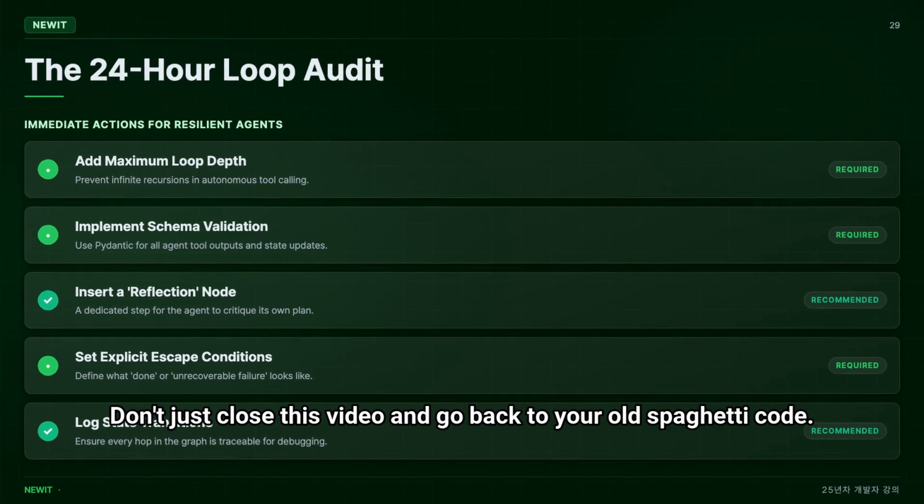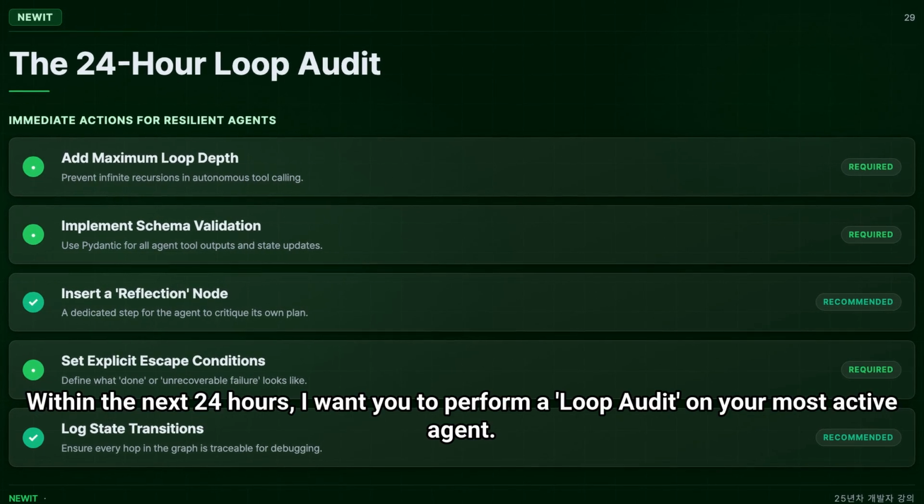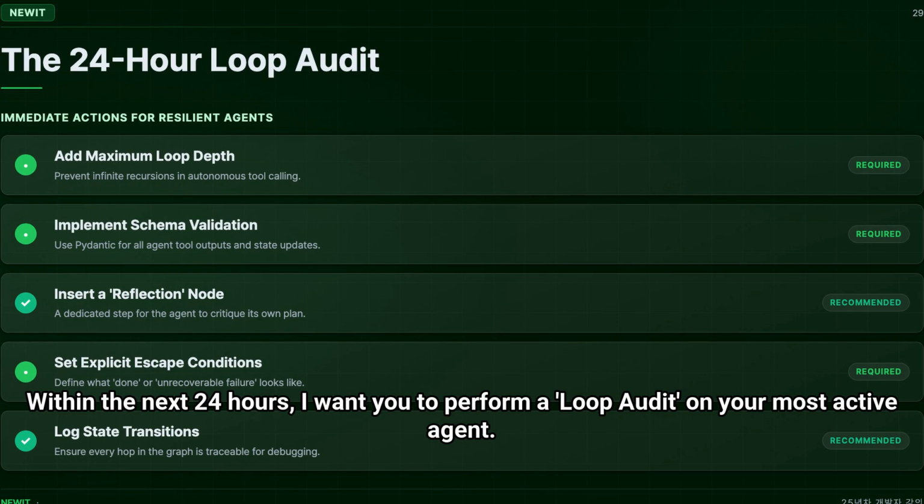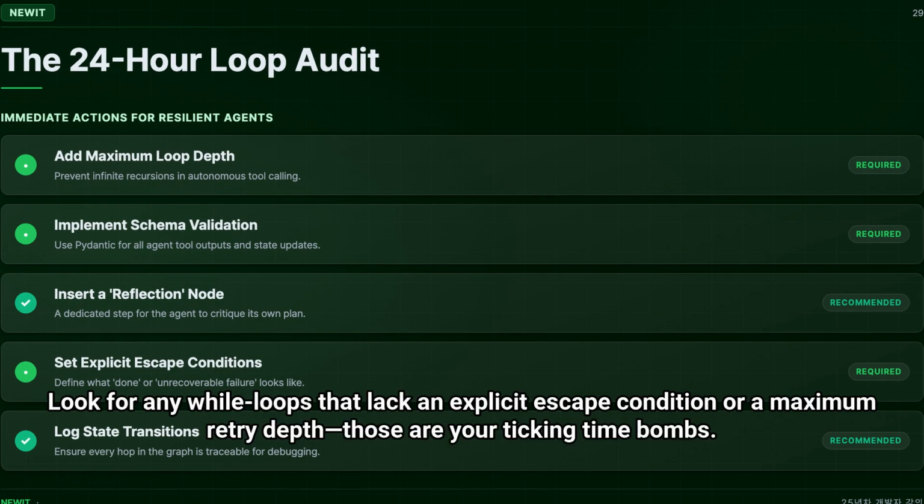Don't just close this video and go back to your old spaghetti code. Within the next 24 hours, I want you to perform a loop audit on your most active agent. Look for any while loops that lack an explicit escape condition or a maximum retry depth. Those are your ticking time bombs.